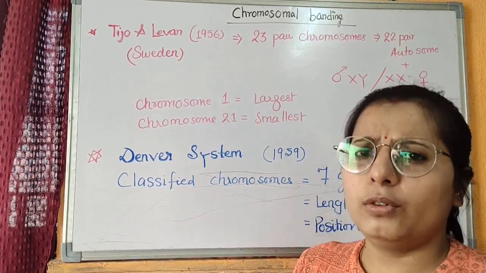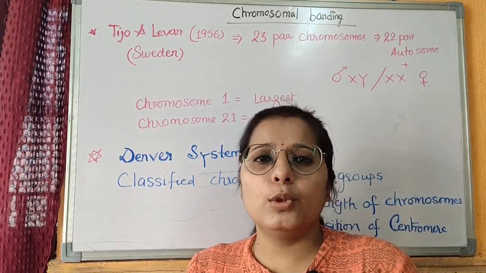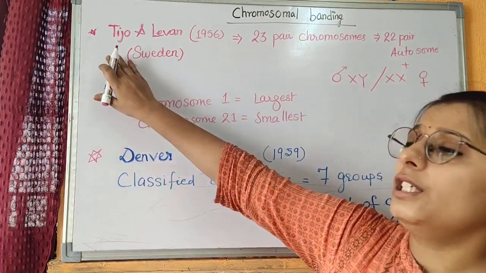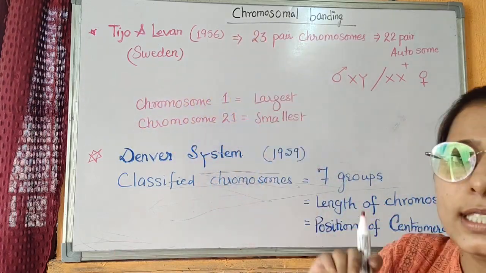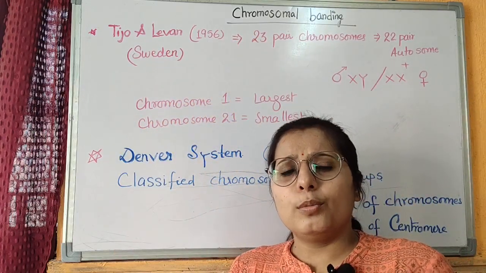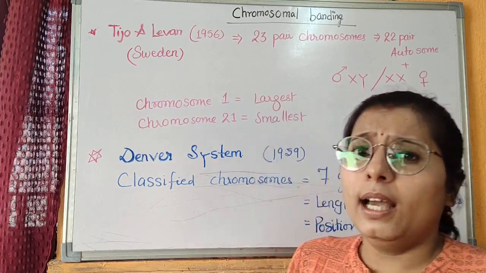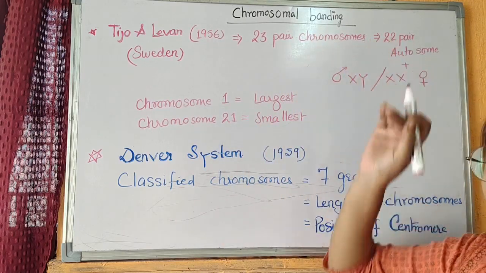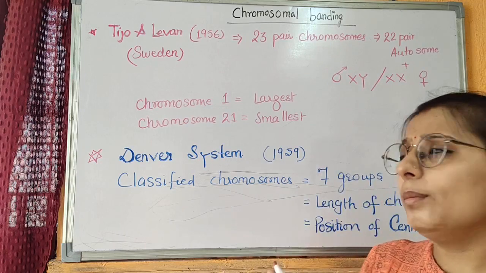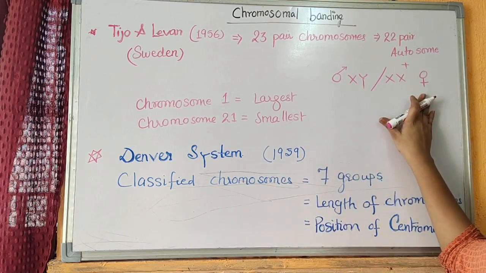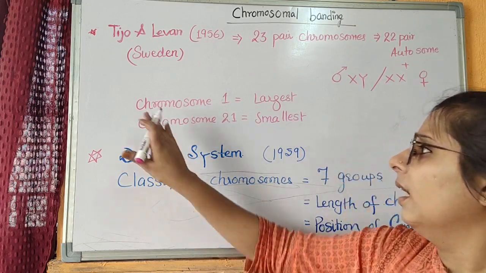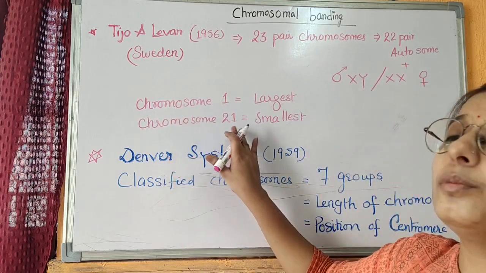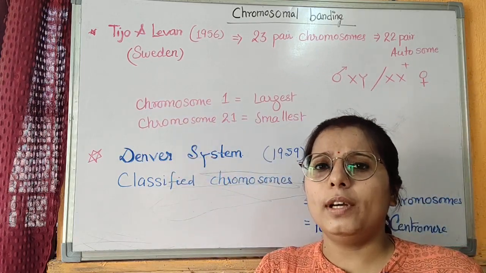Now we will study a few scientists who contributed to chromosomal banding or karyotyping. The first group was Tjio and Levan. In 1956, they studied the chromosomes of an individual and discovered that an individual has 23 pairs of chromosomes, in which 22 pairs are autosomes that are present in all cells, while a male has XY chromosomes and a female has XX chromosomes. They also discovered that chromosome number 1 is the largest chromosome, while chromosome 21 is the smallest chromosome of an individual.